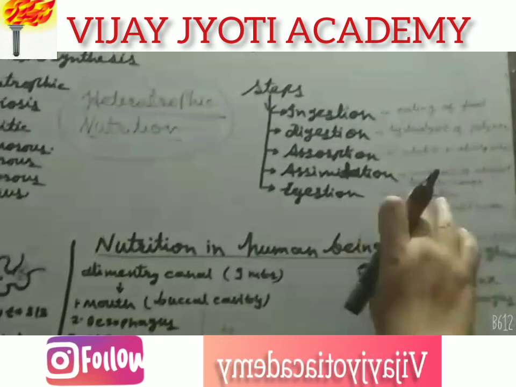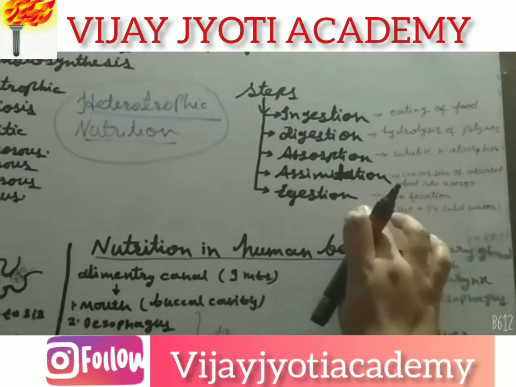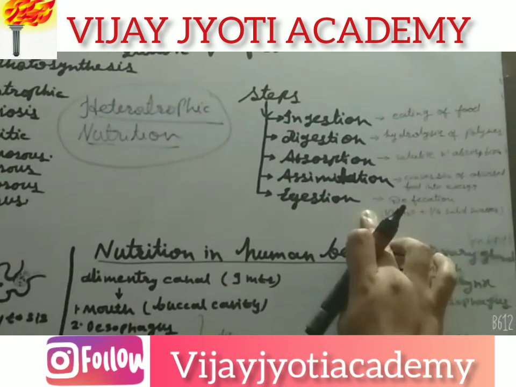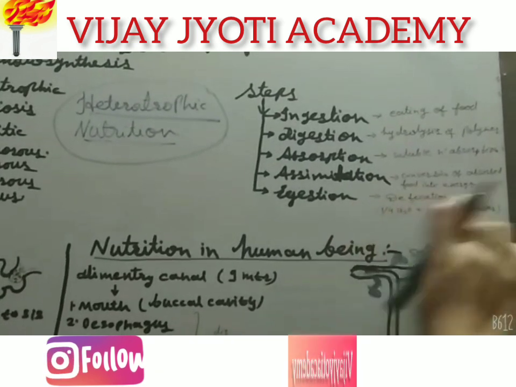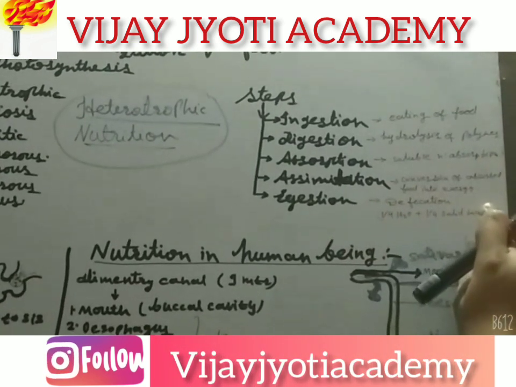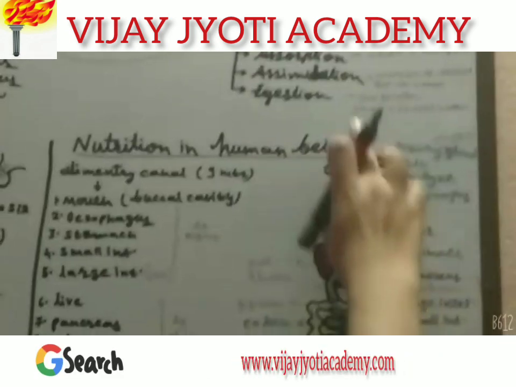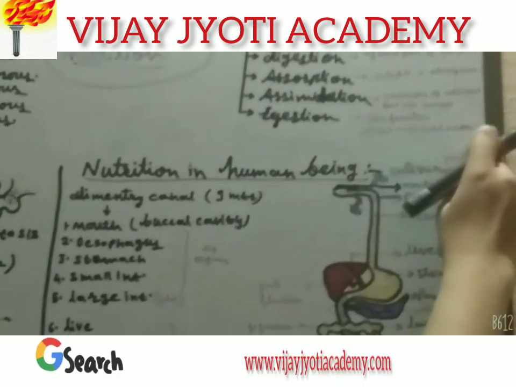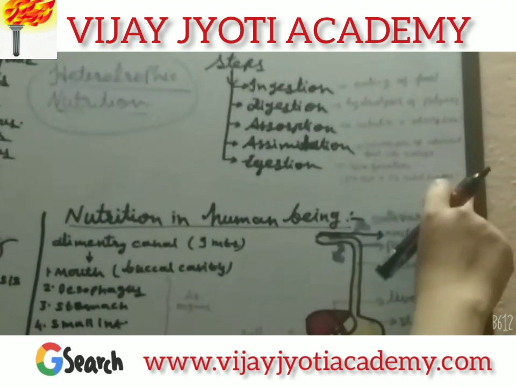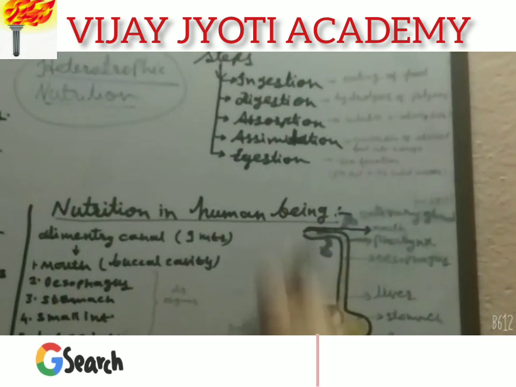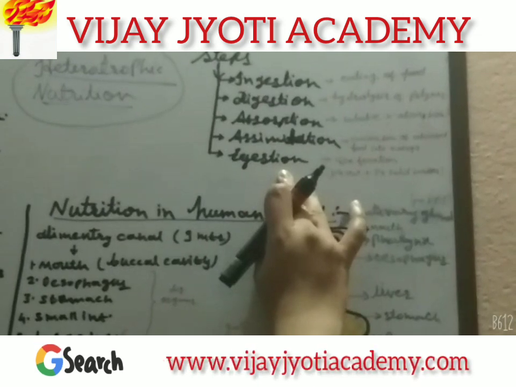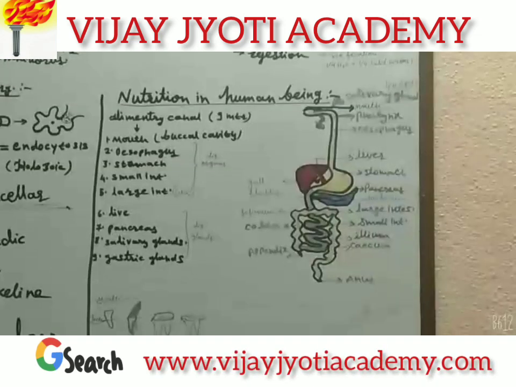So removal of this waste material from the alimentary canal is called egestion. It is also called defecation. Feces of the human consist of 1/4 part of water and 1/4 part of solid matter. So these were all about the steps of nutrition.